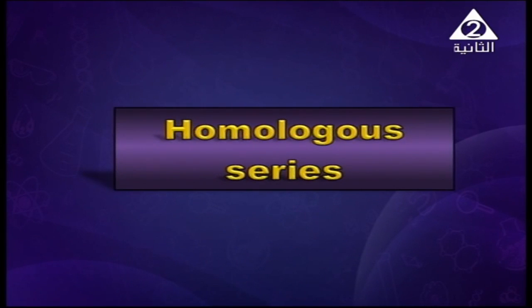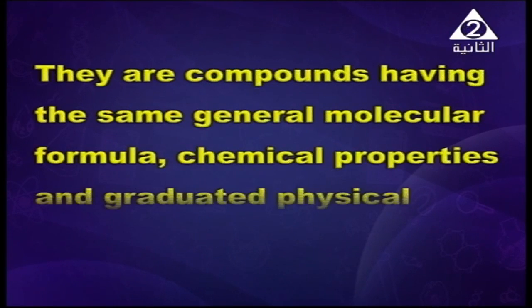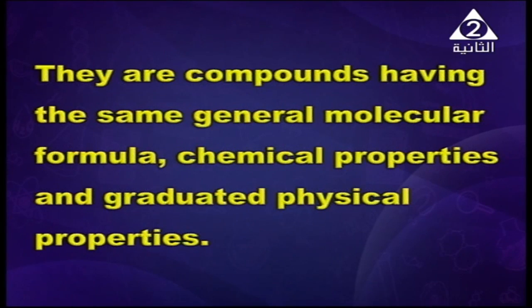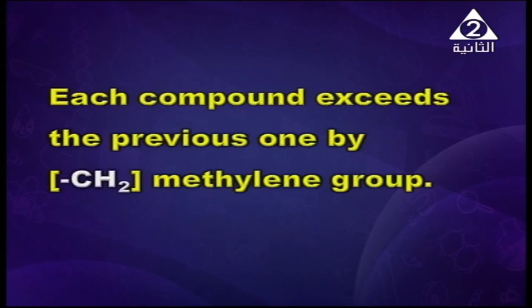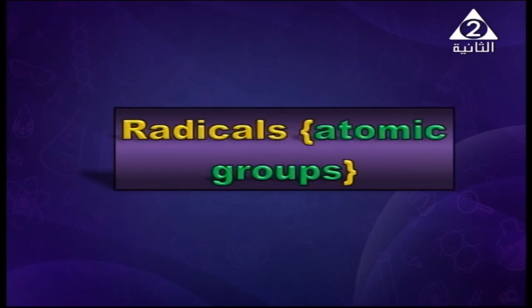Now we are going to discuss a concept that we call homologous series. Homologous series means compounds having the same general molecular formula and chemical properties and graduated physical properties, and each compound exceeds the previous one by a CH2 group, which is called the methylene group.